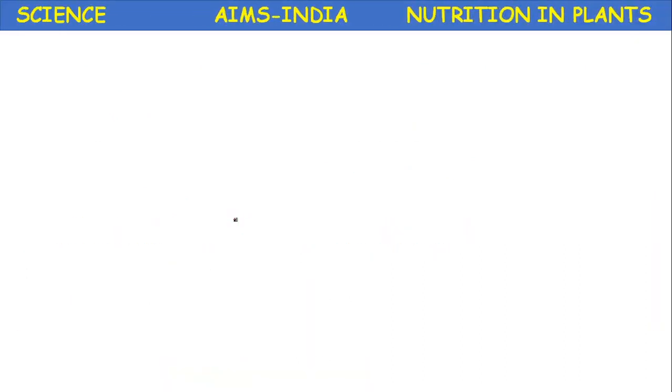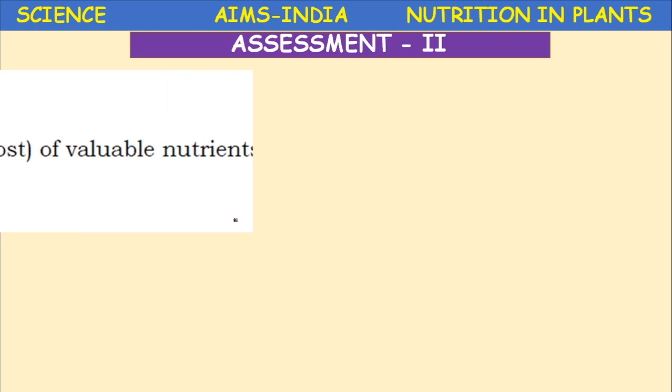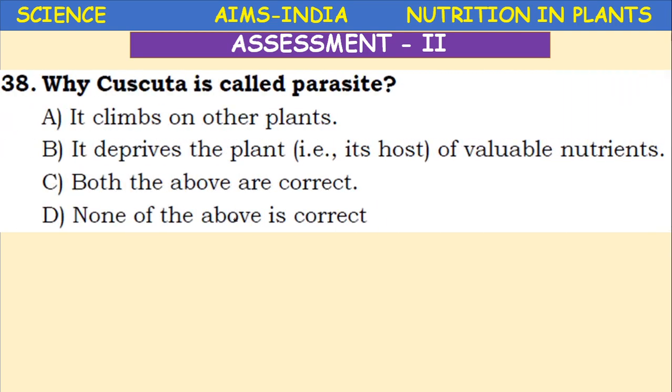Next, why is Cuscuta called a parasite? Why is Cuscuta called a parasite? It climbs on other plants, and it deprives the plant, that is its host, of valuable nutrients.